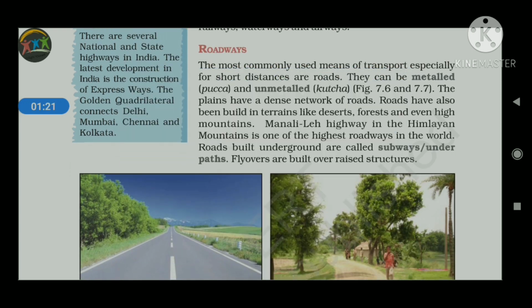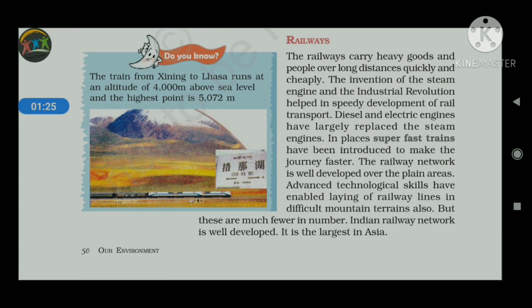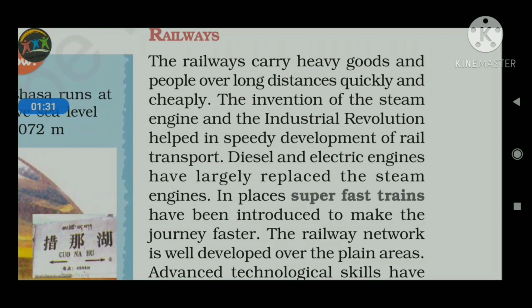So what are the benefits of the railways? We will discuss that first of all. The most important aspect of the railway is that it carries heavy goods and people over long distances quickly and cheaply. So it is cheaper, and we have to keep that in mind. Railway is cheaper than the roadways.